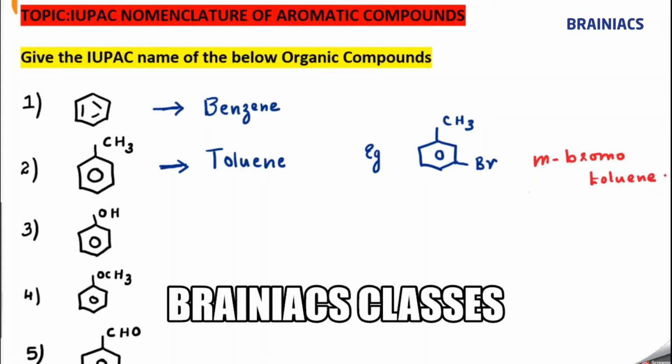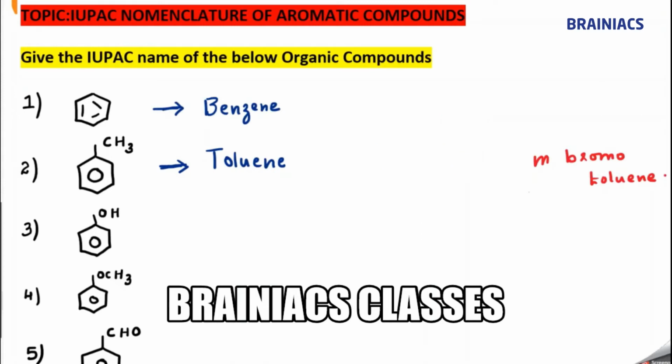They either give meta bromo toluene, or they will number it 1, 2, 3, and say 1 bromo 3 methyl benzene. Sometimes they will give it like that. That is also the IUPAC name, and it is also accepted as the IUPAC name. To clear that, I have given this explanation. So let me go to the next one.